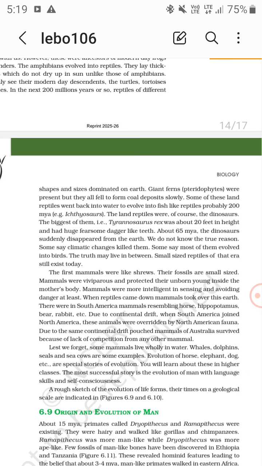Giant ferns, pteridophytes, were present, but they all failed to form coal deposits slowly.